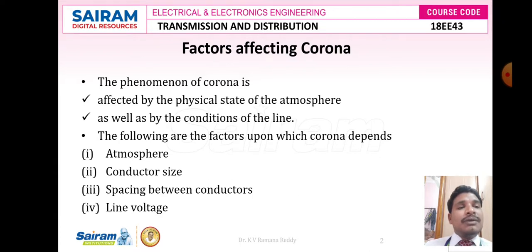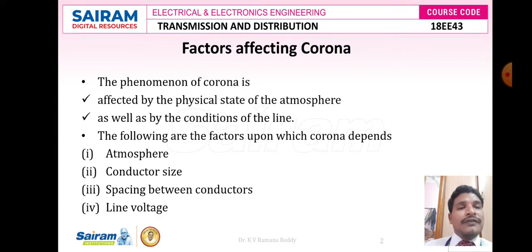Definitely the potential between the two conductors should be the rated value or greater than the rated value, and by that time a hissing noise is produced and some amount of energy is wasted during the process of corona. So a hissing noise takes place, ionization gas is released, and some amount of energy is wasted due to this chemical reaction. So for getting the corona effect, there are various factors or causes.